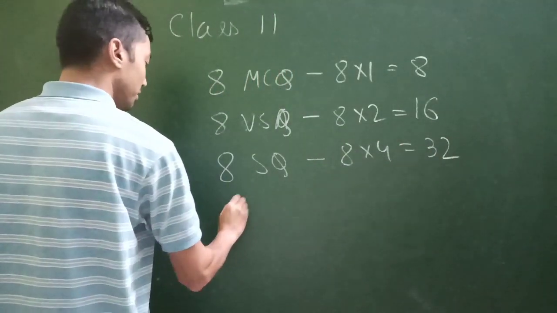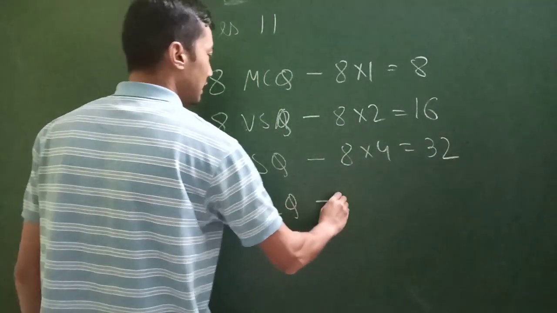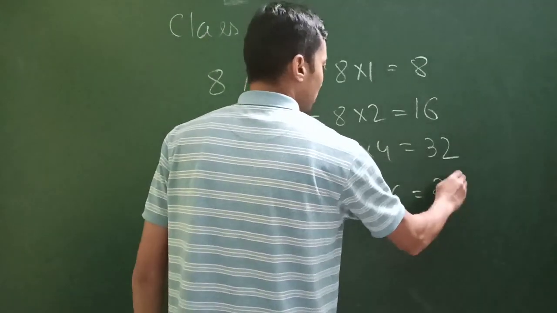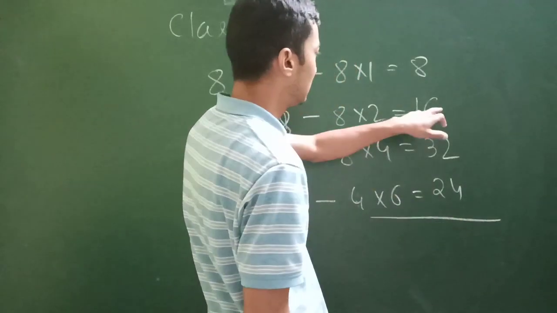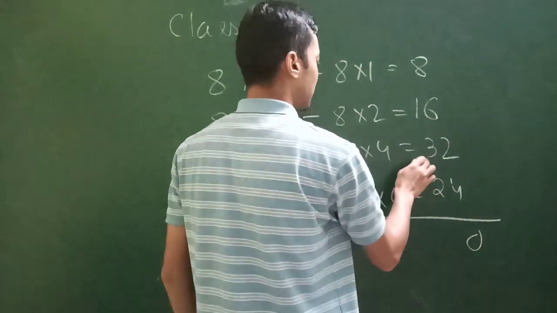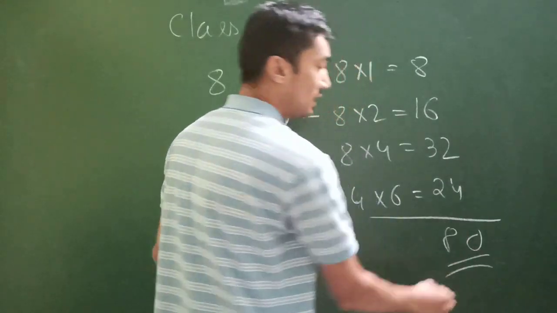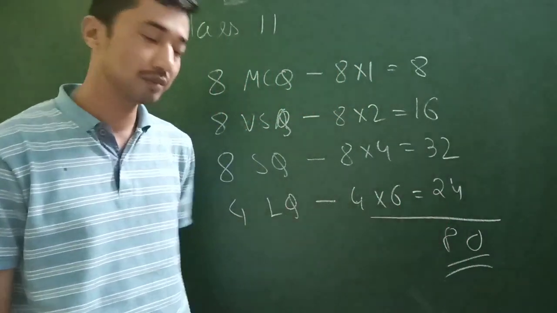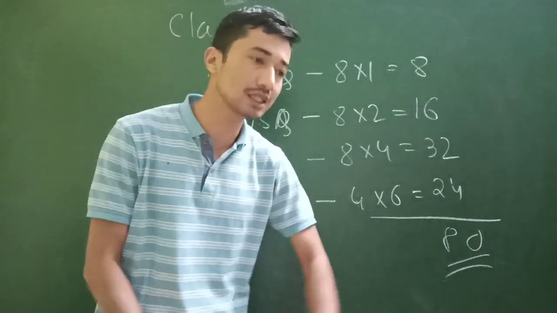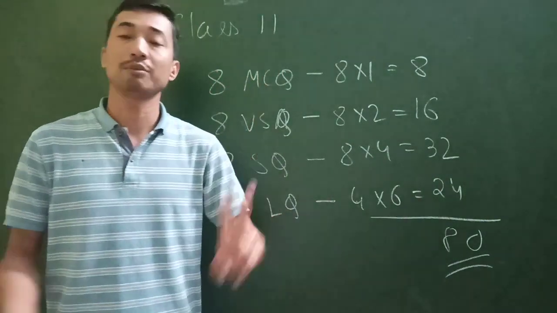And then there will be 4 long questions of 6 marks. That's going to be 24. So I believe the total is 80. So that's going to be your 80 marks. So 80 marks will be your external examinations, and the remaining 20 is your internal assessment, which comprises the periodic assessment, portfolio, and the practical activities.